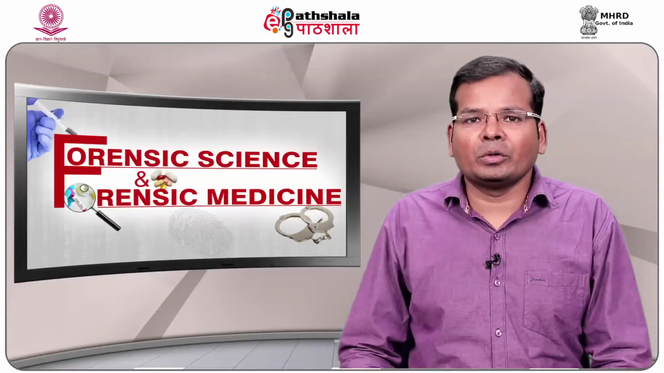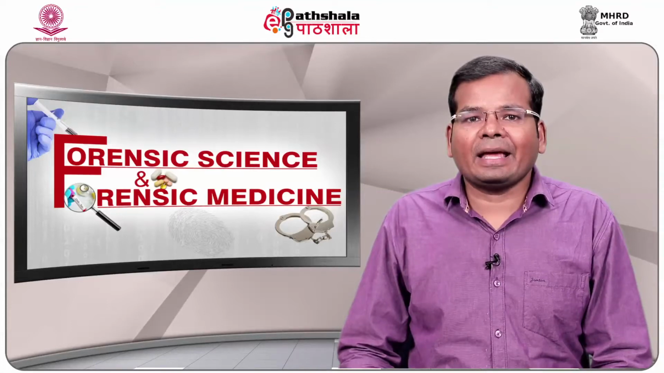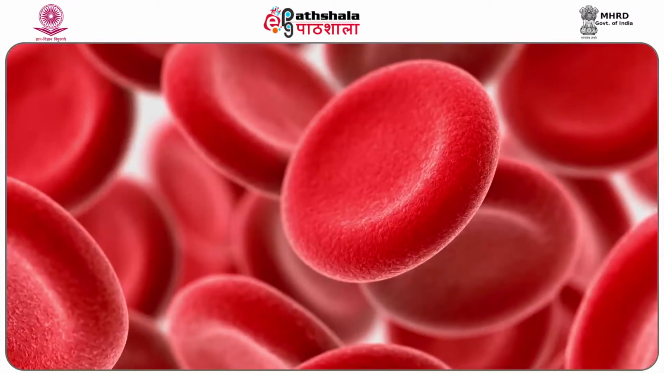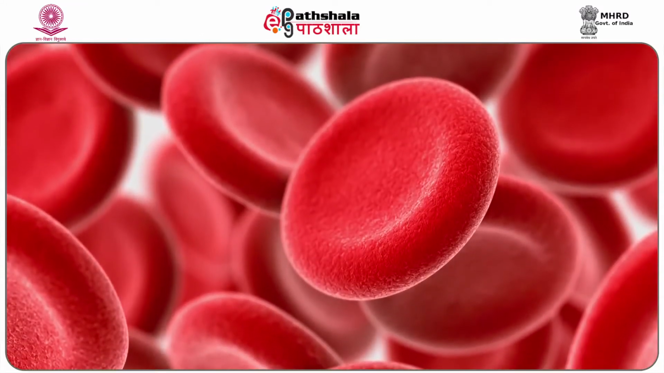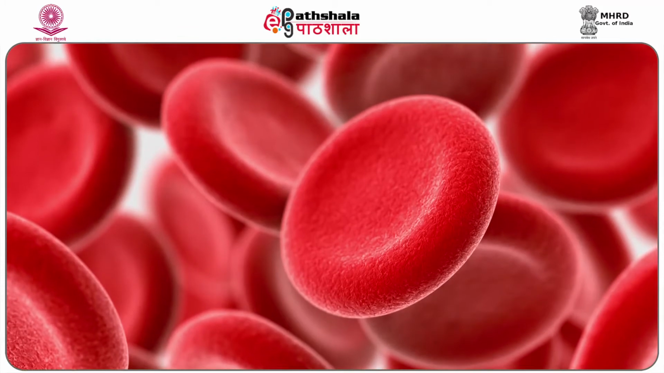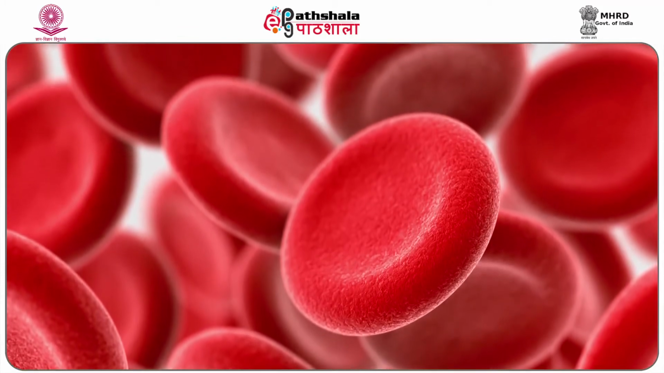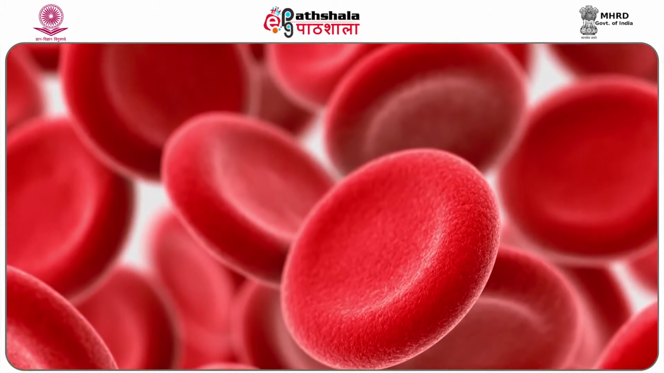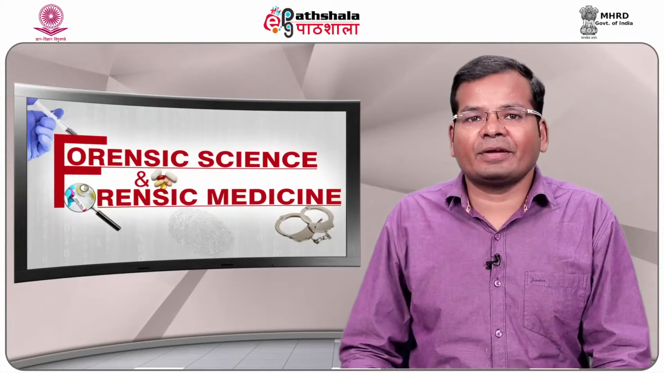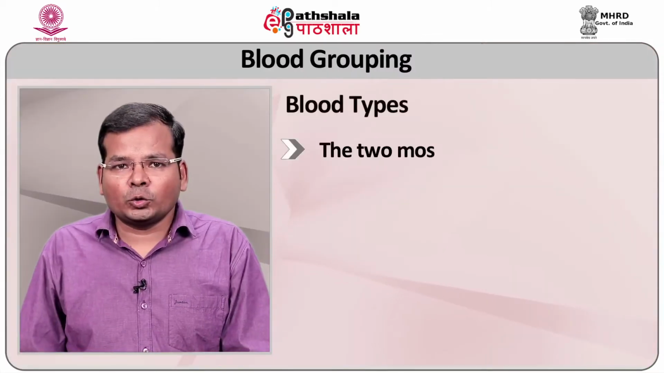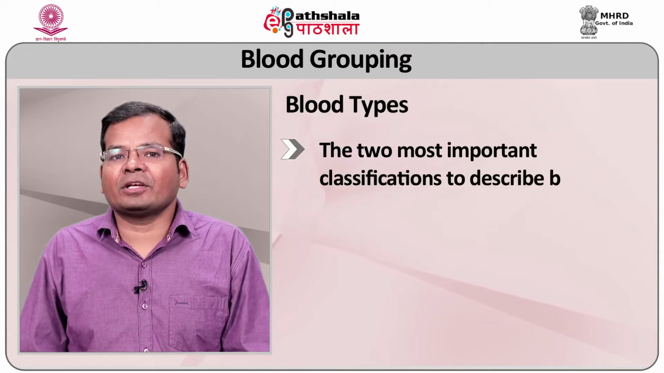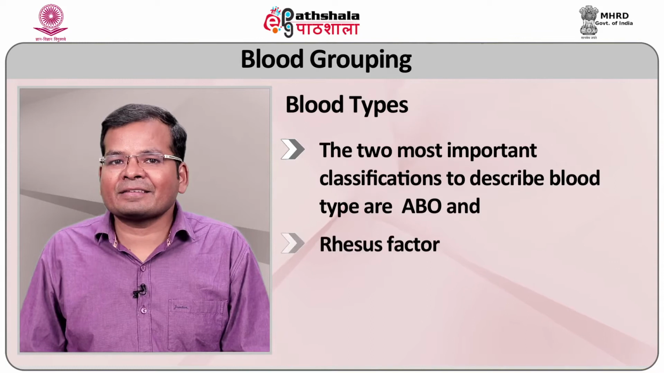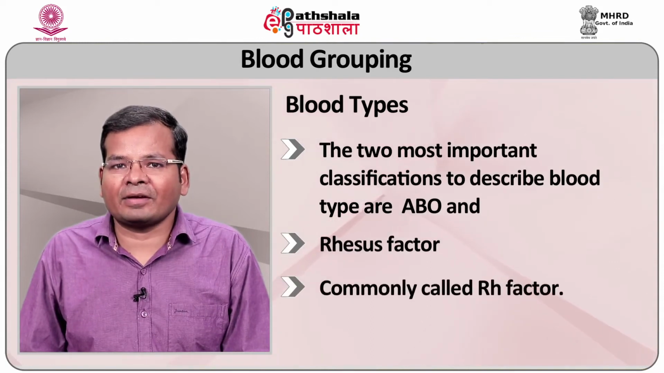Now going to discuss blood grouping and its forensic importance. A blood group is a characteristic of the individual red blood cell, which may be defined in terms of specific substances commonly known as antigens present on the surface of the red blood cell. The two most important classifications to describe blood grouping are ABO and Rhesus factor, commonly called RH factor.